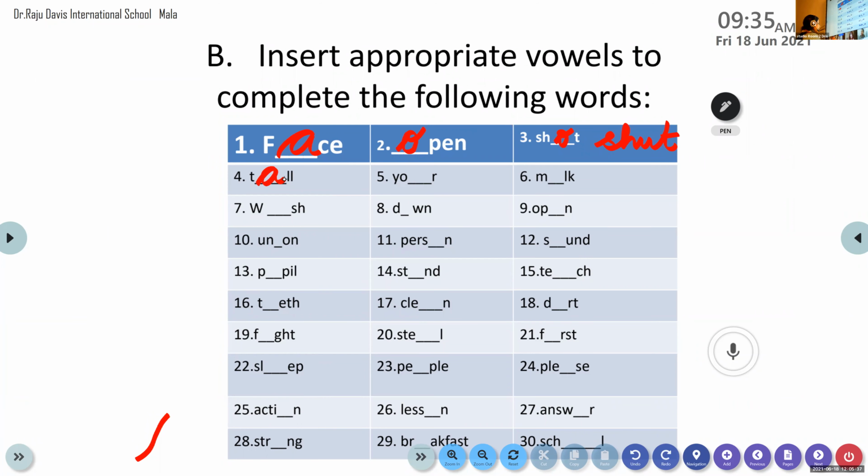Now let's move on to Dia. Dia, come on, unmute it. And we move on to the fifth word, Dia. Come on, tell me. Fifth. Y-O. Come on, read the word letters. Y-O. Which letter is to be inserted there?